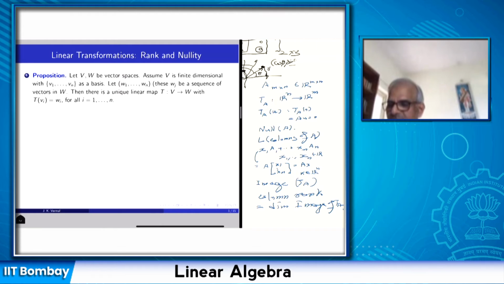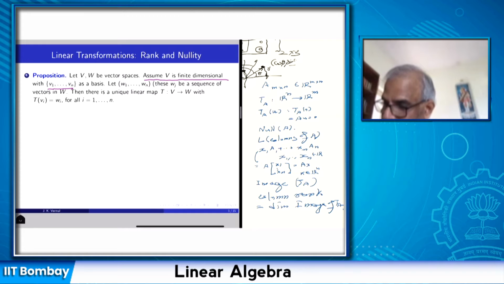So let us understand how in general we can construct any linear transformation. This is given by this proposition. It says that suppose I have two vector spaces. Let us assume that the domain space V is finite dimensional. One can treat infinite dimensional also, but for simplicity I am taking a finite dimensional vector space, and so there is a finite basis v1, v2, ..., vn, where n is the dimension of V.